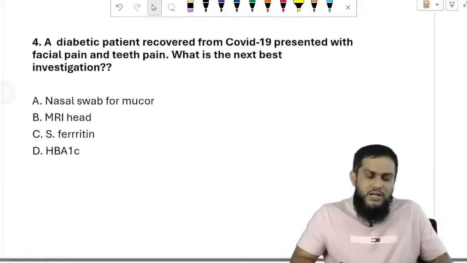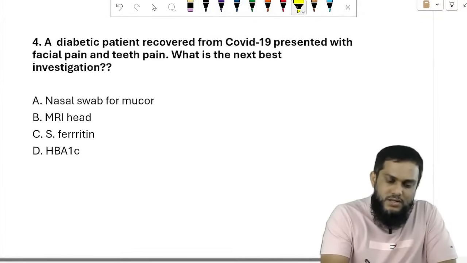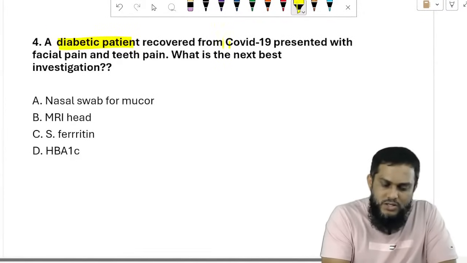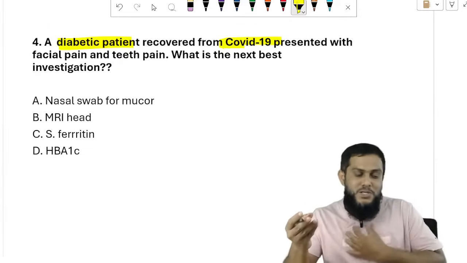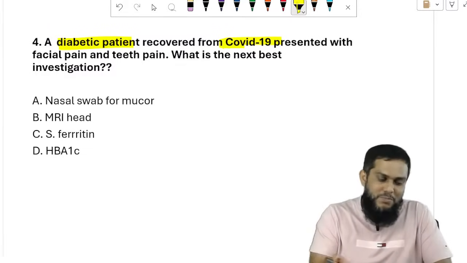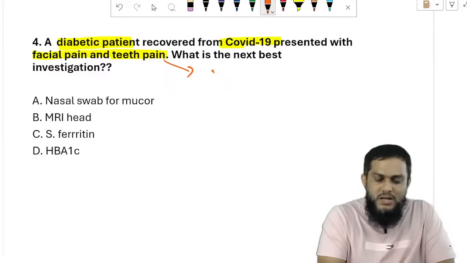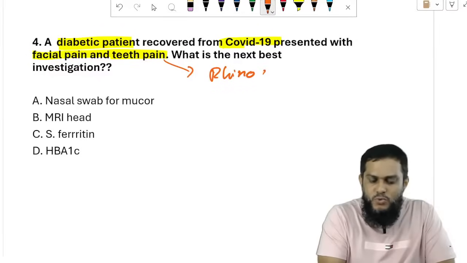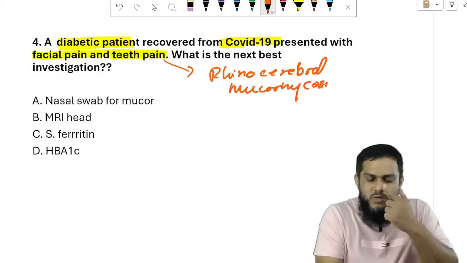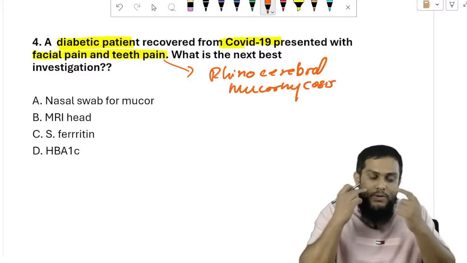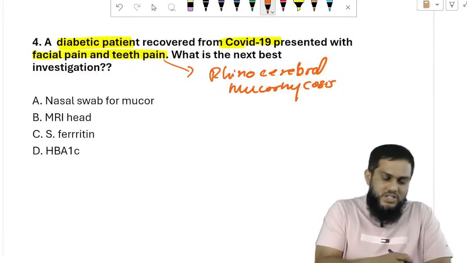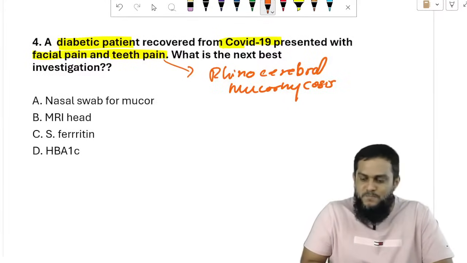Next question: a diabetic patient recovered from COVID-19. You know, this is mucormycosis. Diabetic patient with facial pain and teeth pain. Why facial pain and teeth pain? Rhinocerebral mucormycosis, because the nose is involved. The patient will get facial pain and teeth pain. What is the next best investigation?